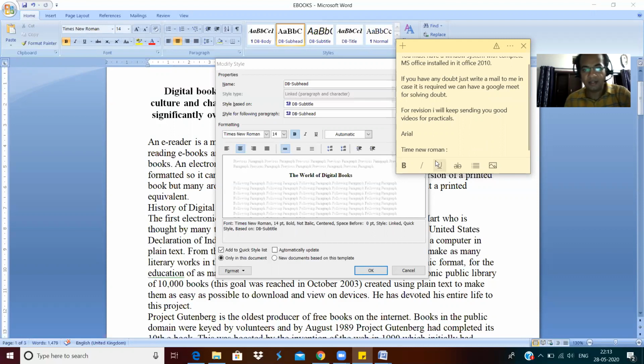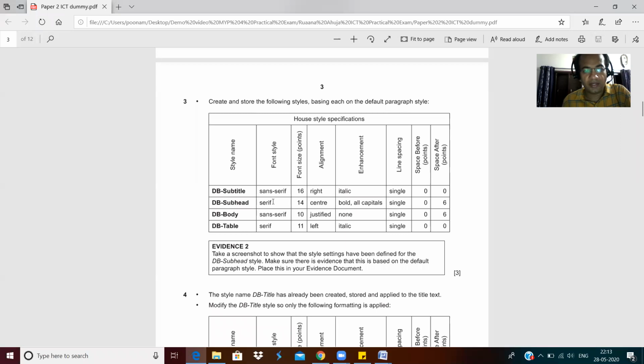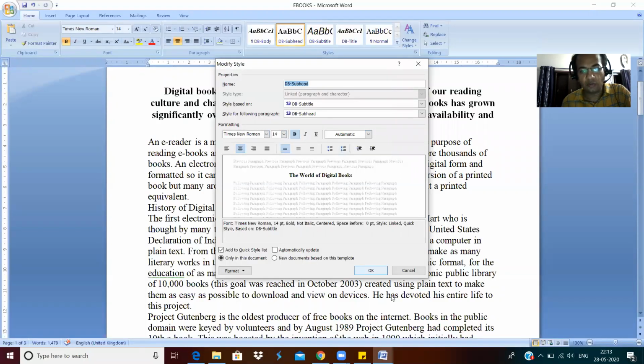So you can see the subheading. The subheading was serif and it is Times New Roman.